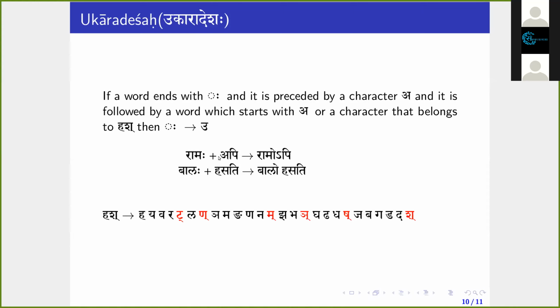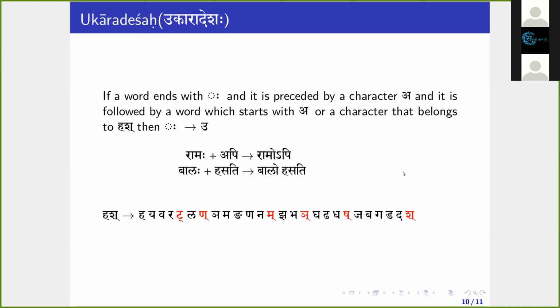So Ramaha api, this visarga changes to u. Then there is a guna, Ramo api will become Ramopi. Balaha hasati, that visarga changes to u. Then guna will be applicable, Bala u, Balo hasati. So there is no avagraha symbol because you cannot apply Purva Rupa here. Clear?